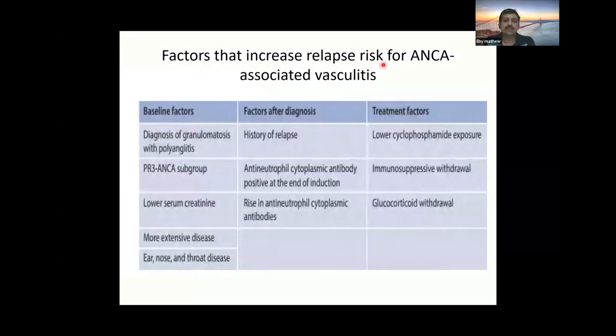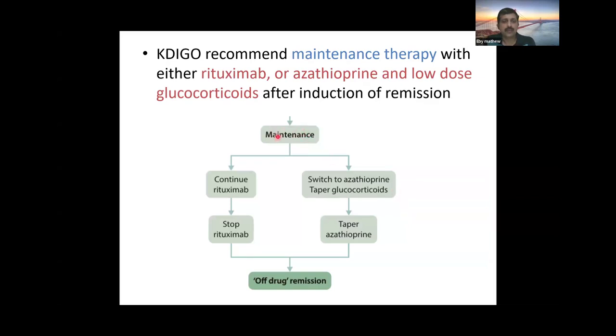So factors which increase the relapse risk for ANCA vasculitis are patients who have granulomatosis with polyangiitis, PR3 ANCA subgroup, those who have extensive disease, more upper respiratory involvement, patients who already have a history of relapse, and when the ANCA is positive at the end of the induction phase, or there is a rise of ANCA antibodies. It indicates that the disease may relapse. And those who receive lower cyclophosphamide exposure, early steroid withdrawal, all these have increased risk of relapse. So we can give the maintenance either with rituximab or azathioprine plus low dose steroids.